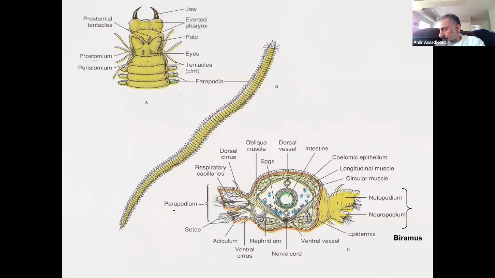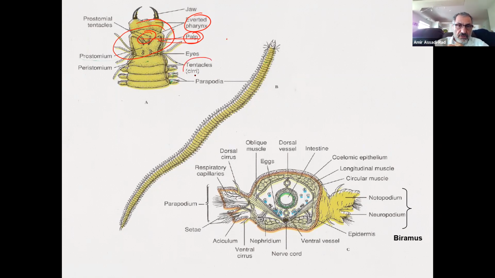Okay, here is the head of the animal, right here. In there, you can see the jaws. And then the everted pharynx, which means the pharynx has been protruded out. Prostomial tentacles right here, and then the palp. This is for sensation, sensing the environment. And they have the eyes. They cannot form images, but they can detect light intensity.